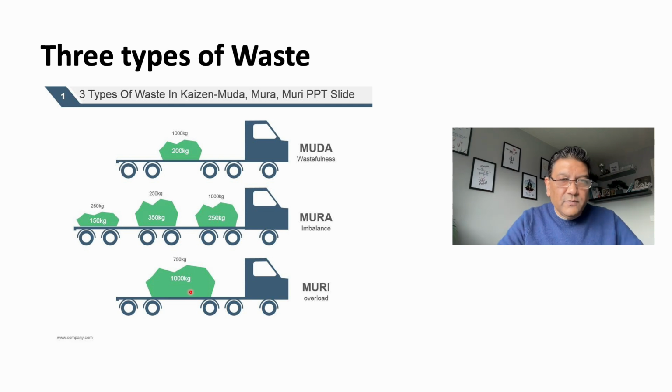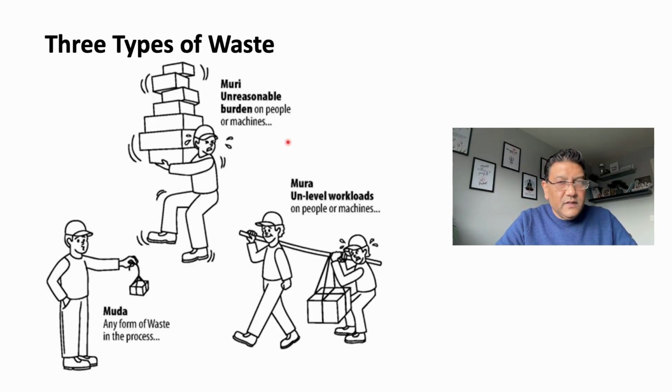Let's look at this example in a different way. Again, we are going to talk about Muri, Mura, and Muda. If you look at Muri, one of the persons has an unreasonable burden, so they are being overloaded. When we overload even the machine or the people, what will happen? Substandard work, lower quality, accidents, and risk to health and safety as well.